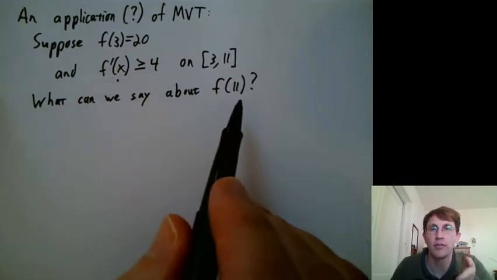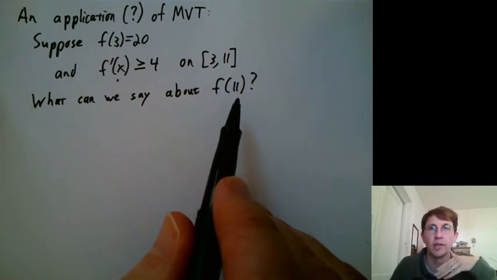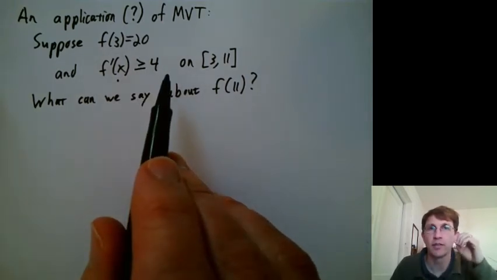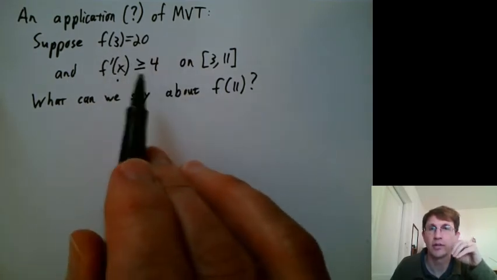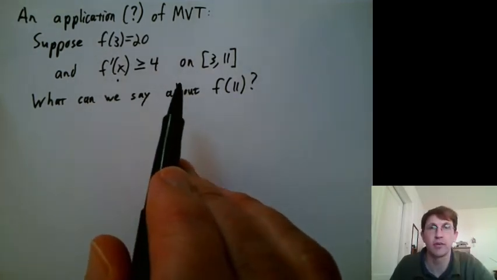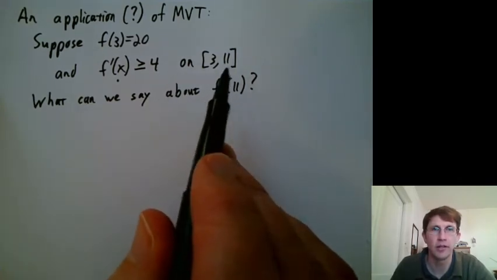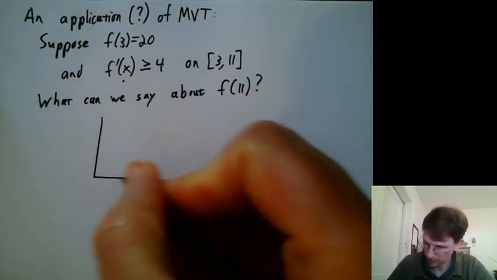What can I say about how far away from the city I am if I'm going away from the city by time 11? Well, you could say, I started 20 away. If I went as slow as possible while still staying true to the statement, I'd be driving exactly 4 miles an hour. For how many hours here? 8 hours, I think.